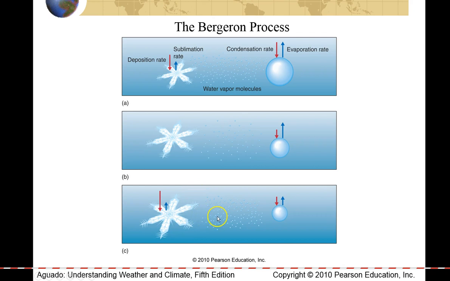So this is a fascinating example of how precipitation throughout much of the year occurs in the mid-latitudes and polar regions. It leaves the cloud in the form of snow and then melts as it moves into warmer air as it descends closer to the ground, and usually melts most of the year. But during the winter months, obviously, we know that the precipitation can stay in its frozen state.